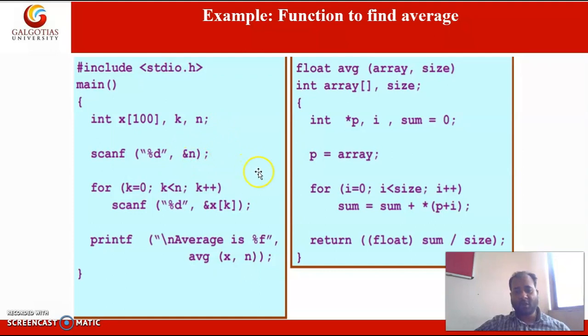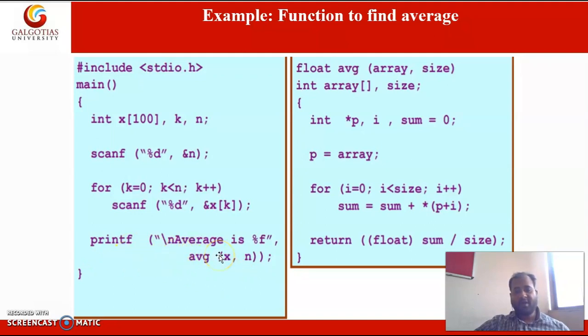Okay, so here is a loop: k equal to 0, k is less than n, and k plus plus. Why is k less than n? Since the index starts at 0. So here I am storing values to the array x. And in the next instruction, I am calculating the average.